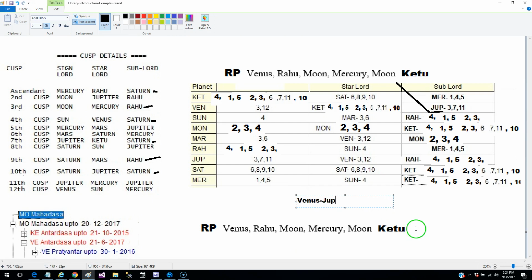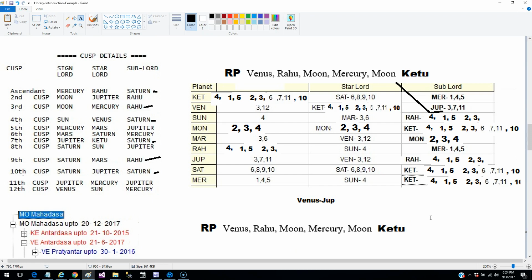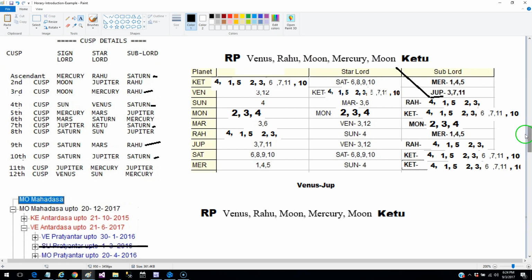this combination will give the result in the Mahadasha timeline. So let's say Moon Mahadasha is operating, so Moon, Venus, Jupiter. But Jupiter is not one of the ruling planets. So, and for this combination to happen,